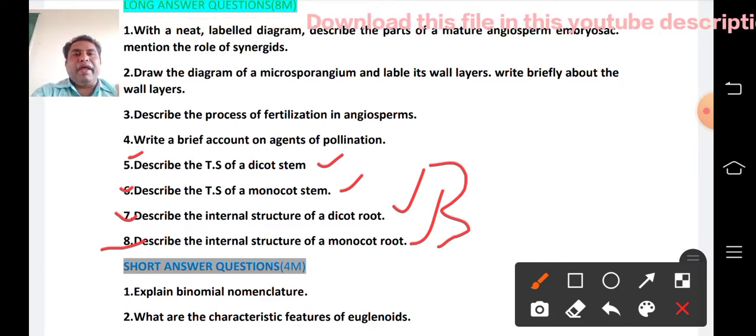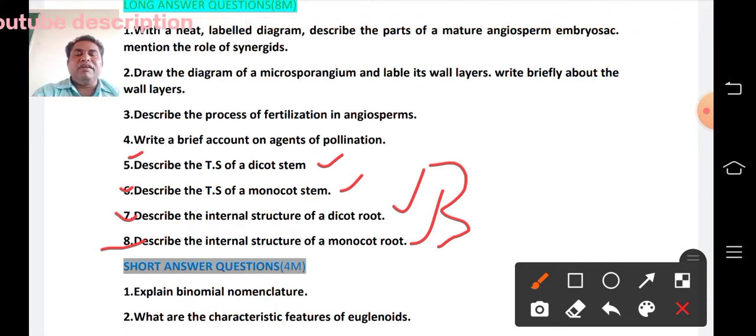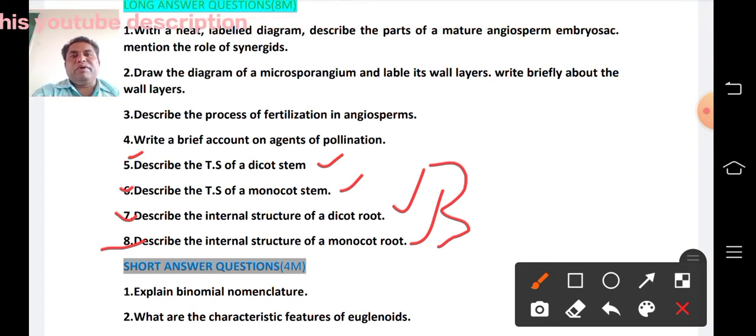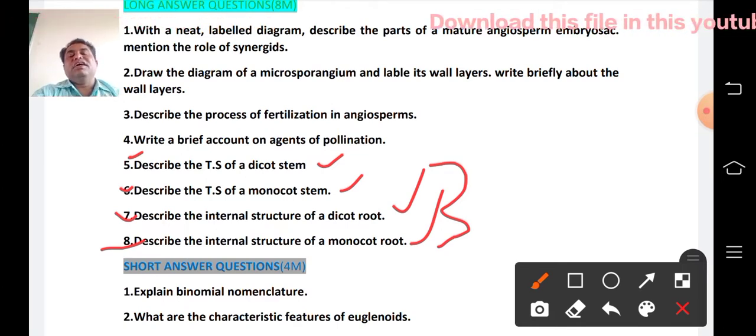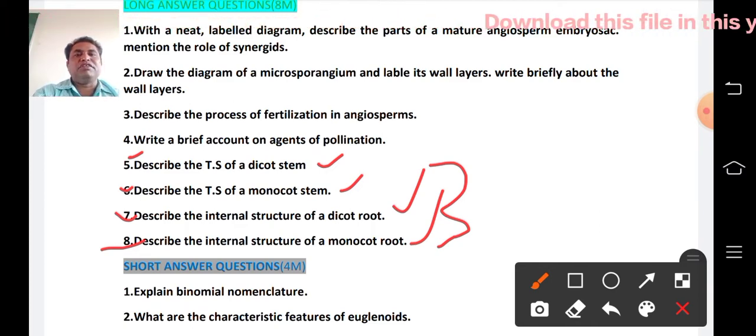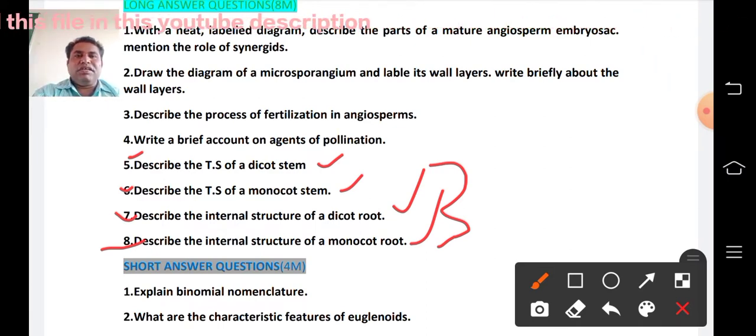So in total, from these 8, 2 will come in the examination. You will benefit if you prepare all 8, because you should write 2 question answers in the 8 marks section. You have to put concentration on reading these 8 question answers. If you write 2, you will definitely get 16 marks, as each question carries 8 marks, in the third section.